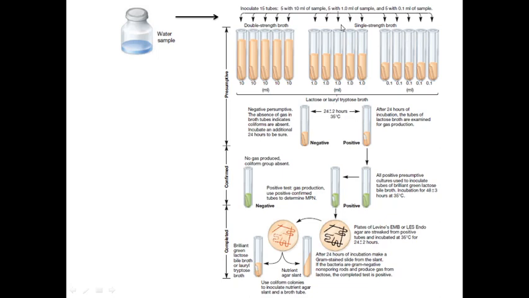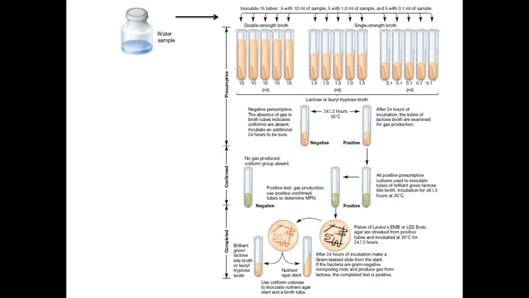If we get a positive result in the presumptive test, then we move on to the confirmed test. A tube which shows positive for both acid and gas production can be due to Salmonella, Shigella and E. coli strains, but it can also be due to non-fecal coliforms like Enterobacter aerogenes and Klebsiella.